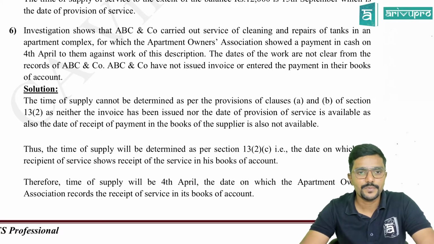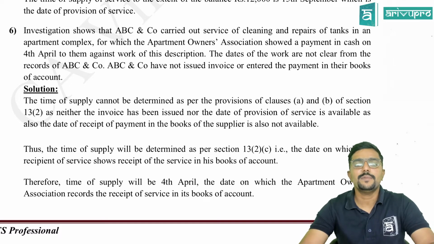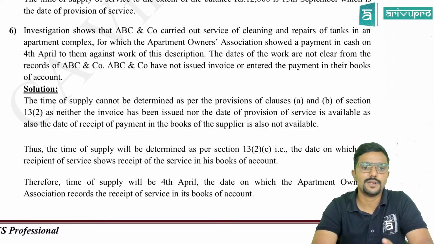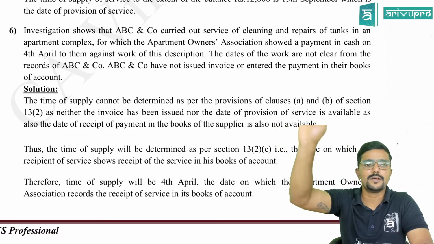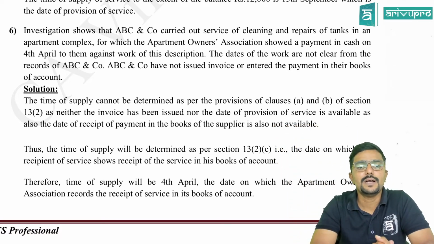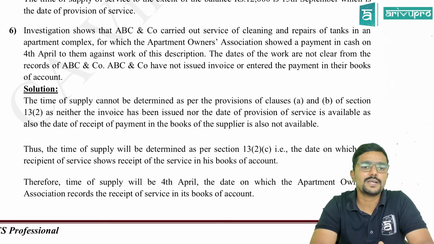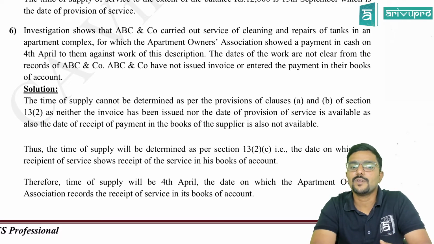Investigations show that ABC and Co. carried out service of cleaning and repairs of tanks in an apartment complex. So ABC and Co. is a supplier, for which Apartment Owners Association showed a payment in cash on 4th April. So the recipient has recorded the payment on 4th April against work of this description. The dates of the work are not clear from the records of ABC and Co. ABC and Co. have not issued invoice or entered the payment in their books of accounts.